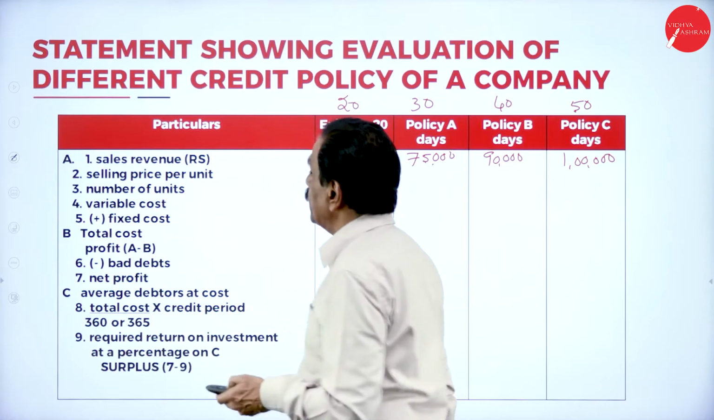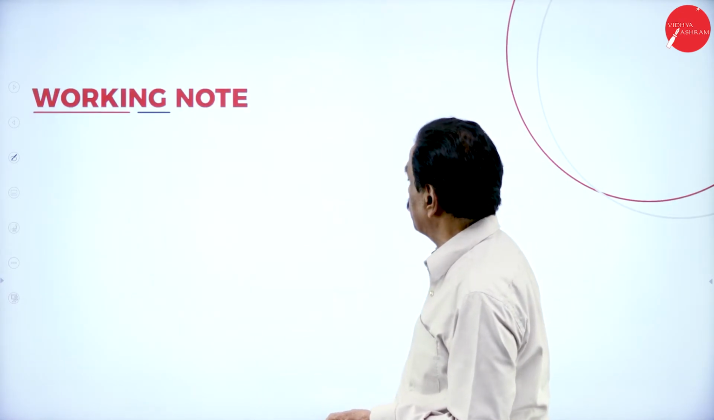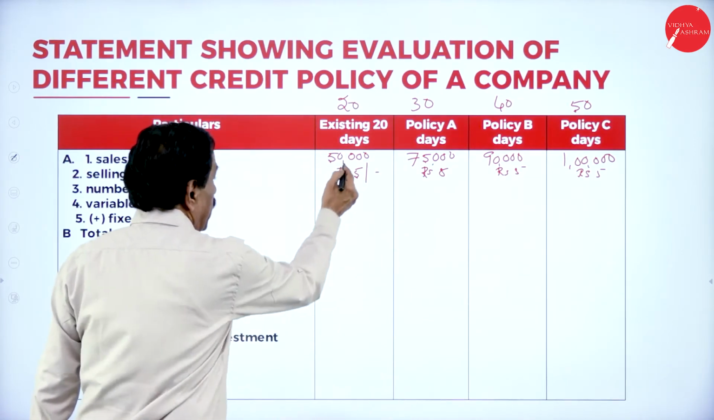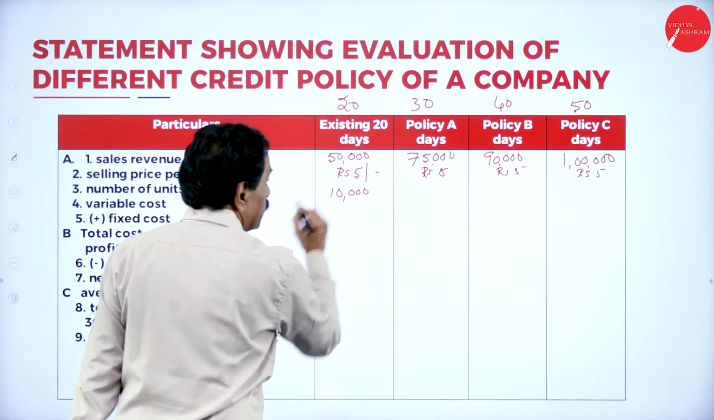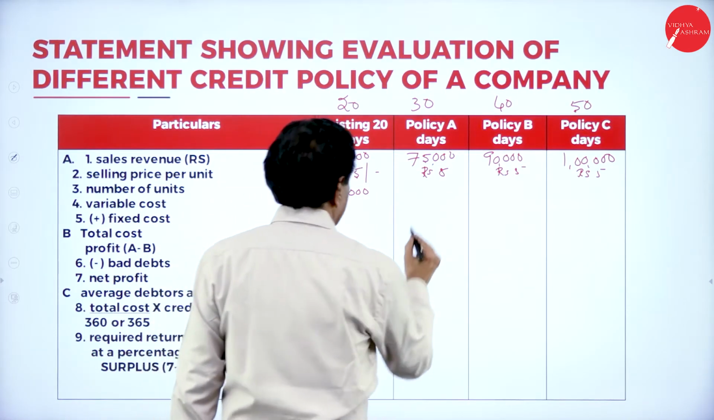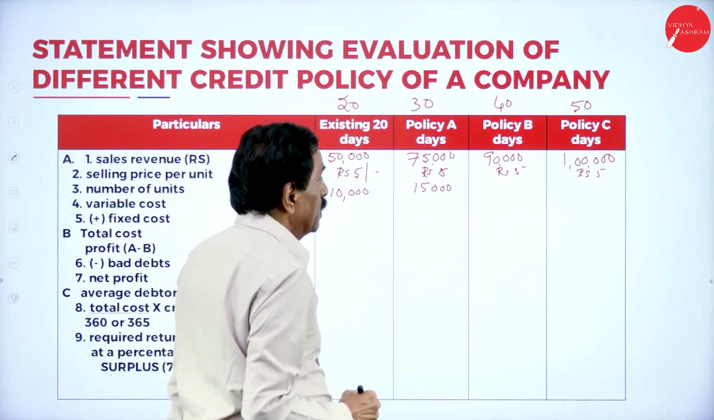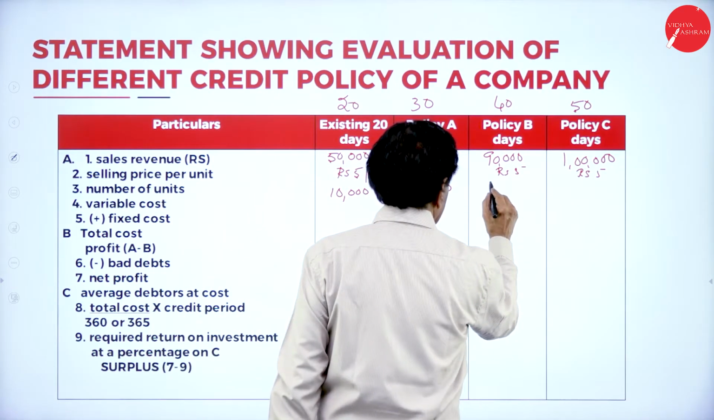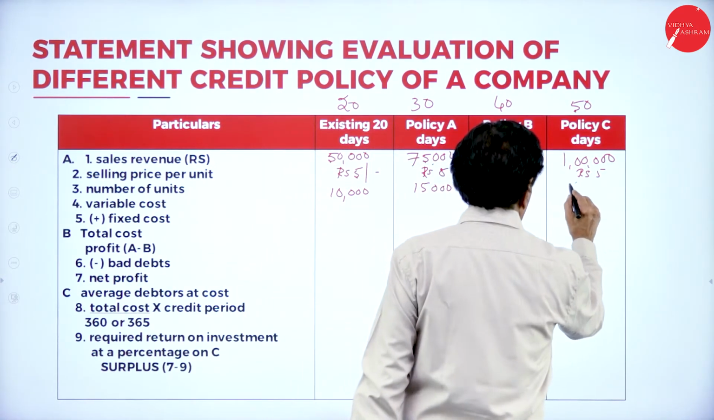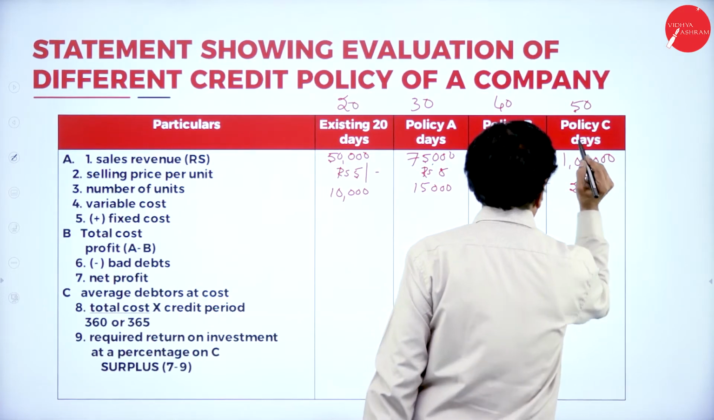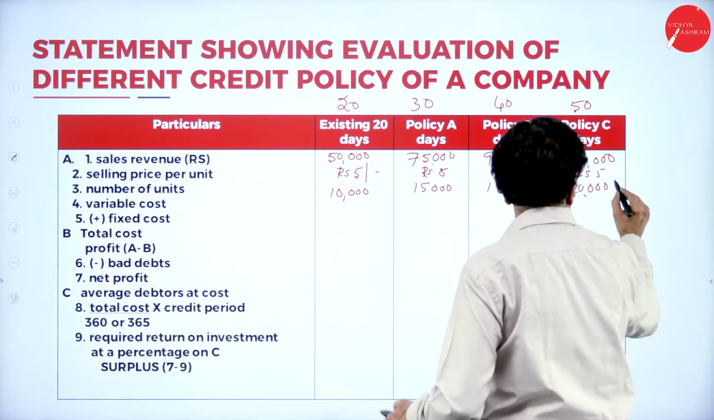Selling price per unit. So average selling price per unit is rupees 5. Number of units, 50,000 divided by 5 means 10,000 units. 75,000 divided by 5, 15,000 units. 90,000, 18,000 units. 20,000 units. Then these are all the units you got.